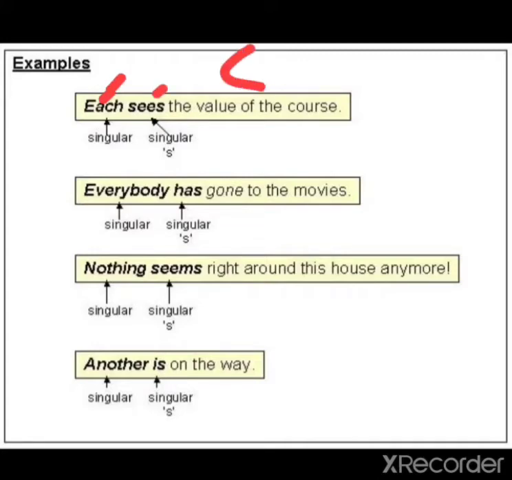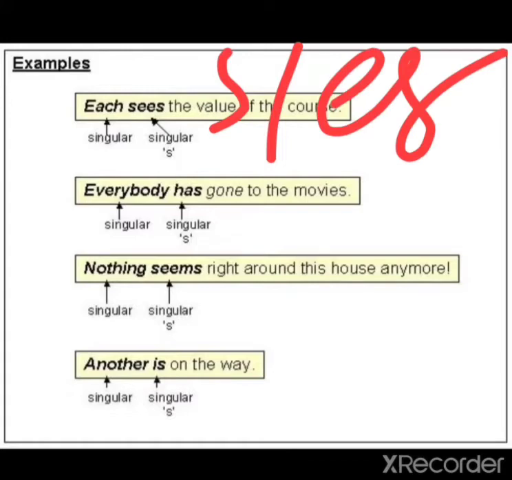After verb you have to add s or you can add es. So you can add s or es after the verb. Okay. So everybody sees the value of the course. Next, everybody has gone to the movies. You cannot write have. Everybody have gone to the movies. Okay. Because singular verb will follow after everybody.